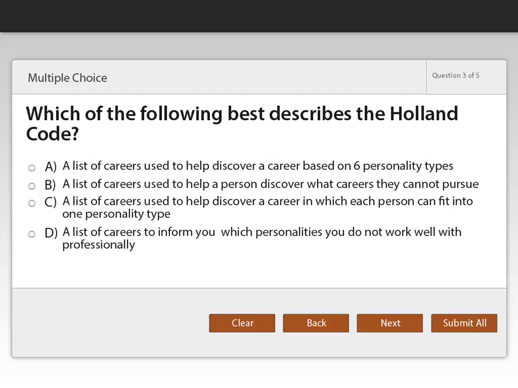Good work! Here is question number 3. Which of the following best describes the Holland Code? Select your answer and click the Next button when you are ready, or the Back button to go back to a previous question. Remember to click the Submit All button when you are ready to give a final submission for your entire quiz.